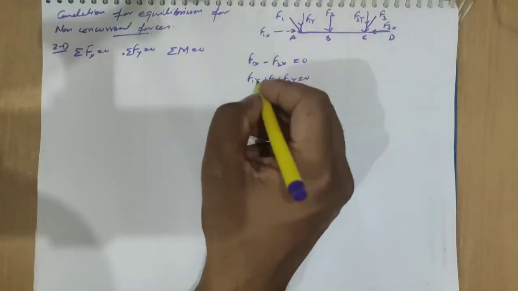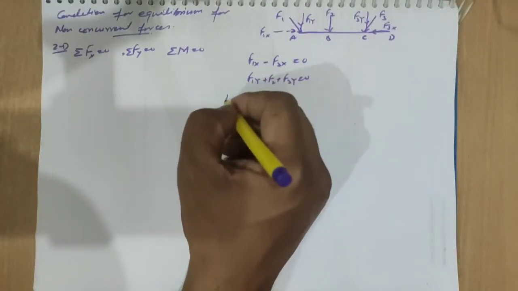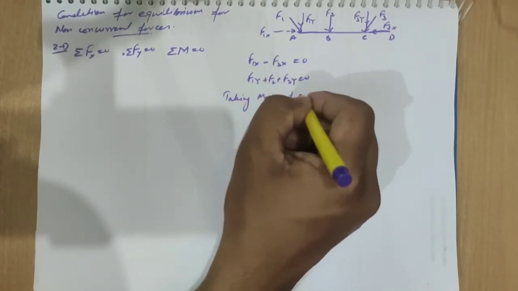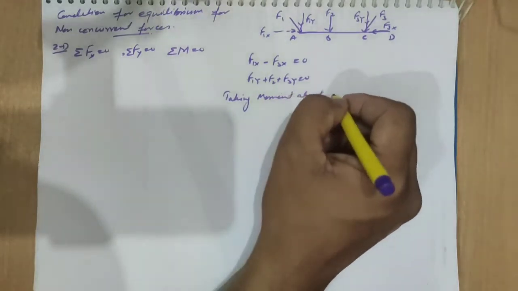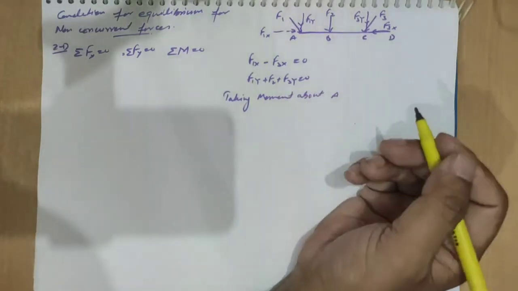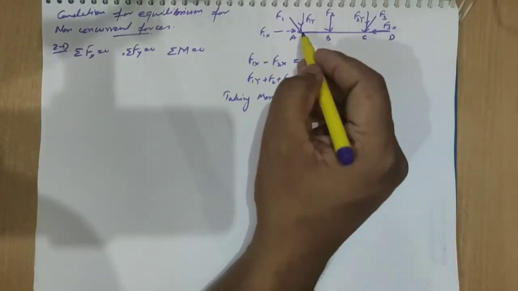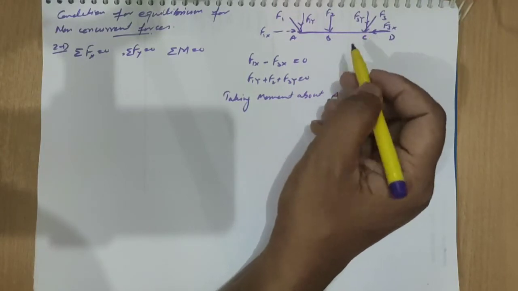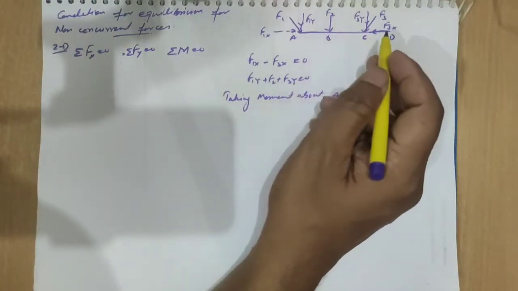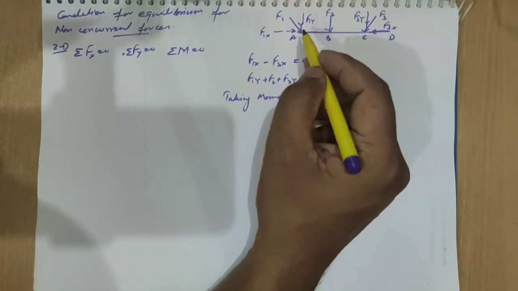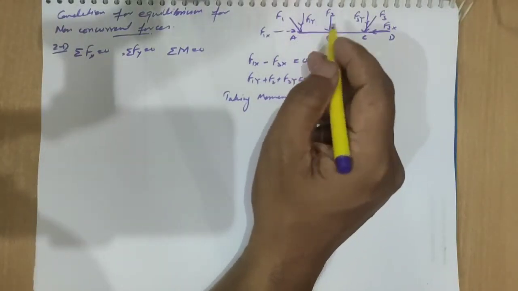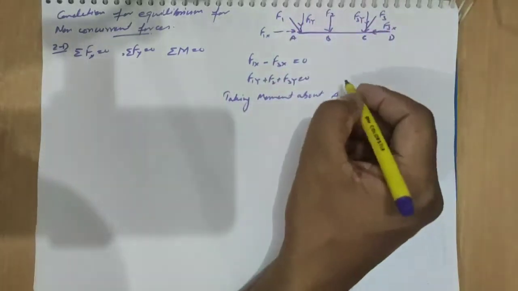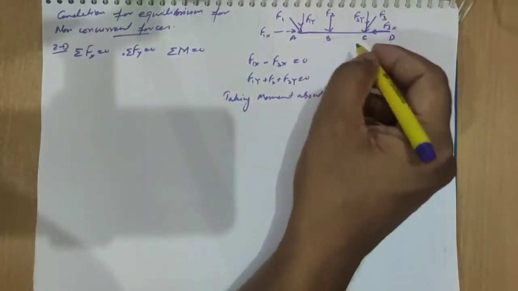And also we will take the moment about a point, taking moment about A, B, C or D. Because here we are having three point forces at points A, B, C, so we will take moments about A or B or C. If a force at one point passes through that point, its moment becomes 0, then we can consider the two forces and solve the problem about A.